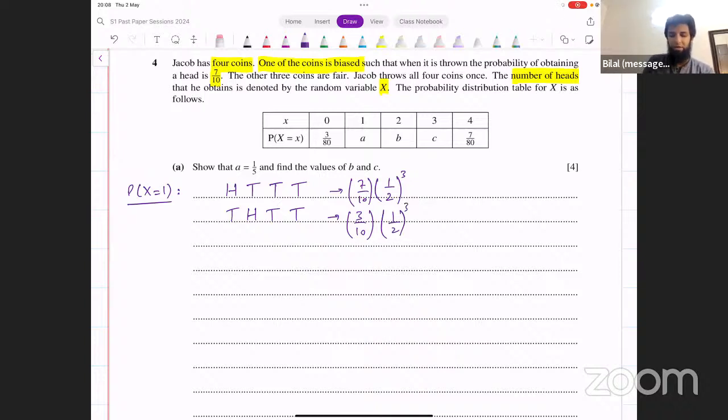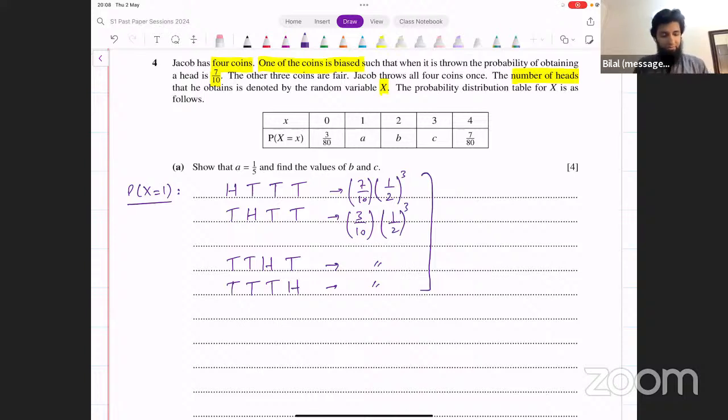And if you think about it, you're going to get the same result from TTHT as well, and also TTTH. All of them are going to give you the same result. This one that we had for the last case. You can add these cases together and you would get the result. Okay, you can see what this turns out to be.